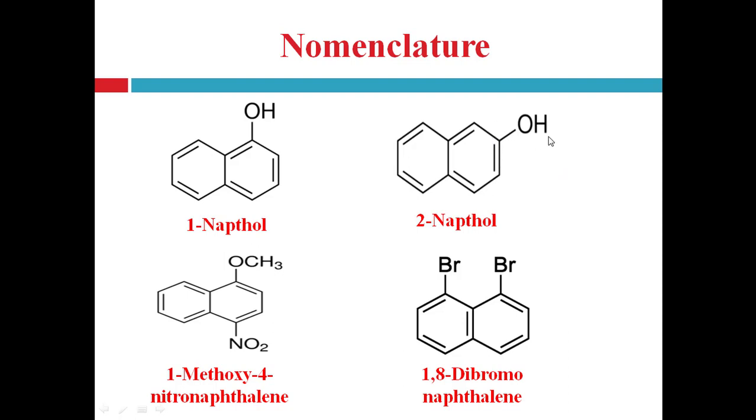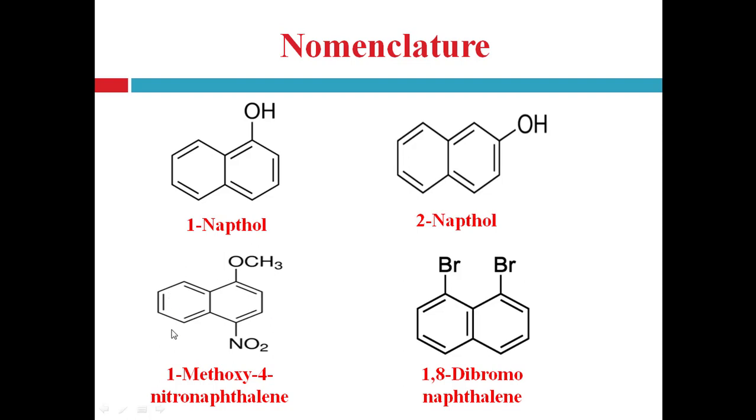It is not considered the first position as in benzene. In benzene, the carbon to which the group is attached is considered the first carbon. But here, it is not like that. The numbering of the carbon is fixed, 1, 2, 3, 4, 5, 6, 7 and 8. So here the OH group is on the second carbon, so 2-naphthol, also known as beta-naphthol.